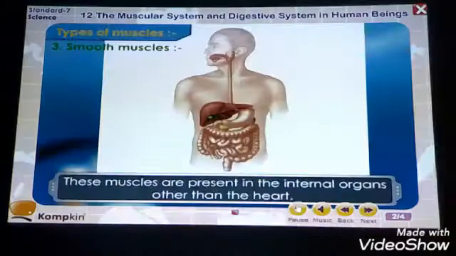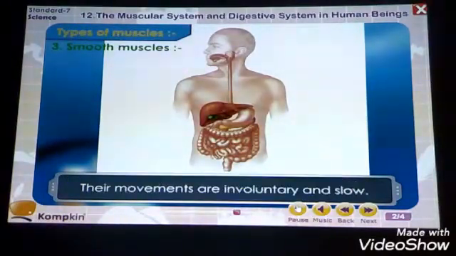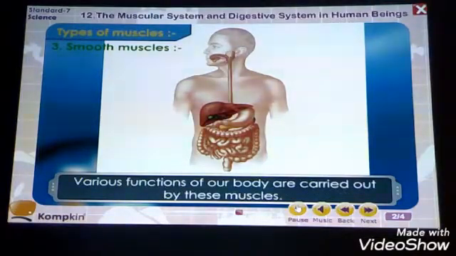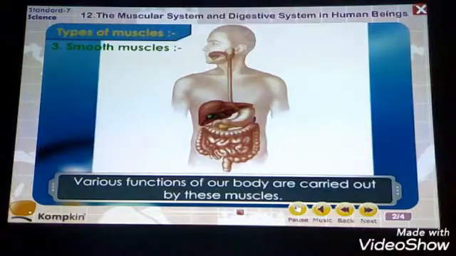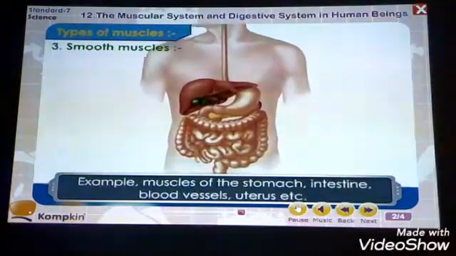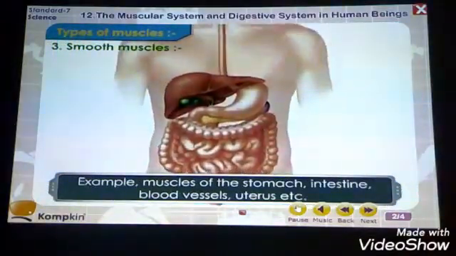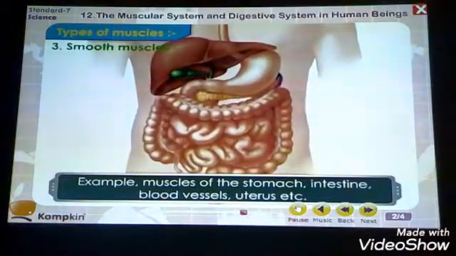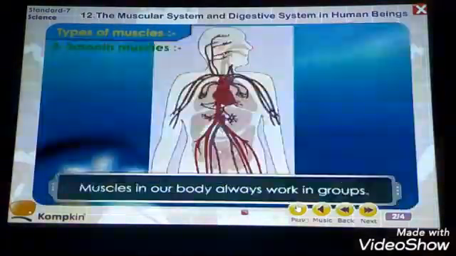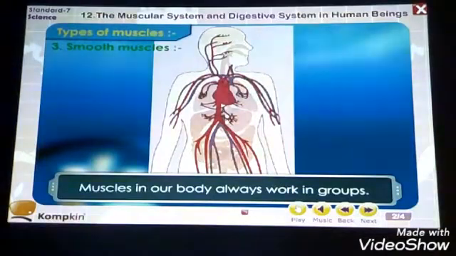Now the next one is smooth muscles. These muscles are present in the internal organs other than the heart. Their movements are involuntary and slow. Various functions of our body are carried out by these muscles. For example, muscles of the stomach, intestine, blood vessels and uterus. These are the special type of muscles called smooth muscles.